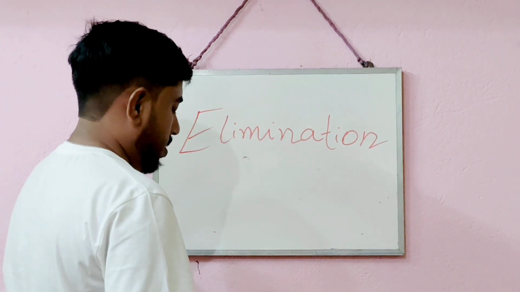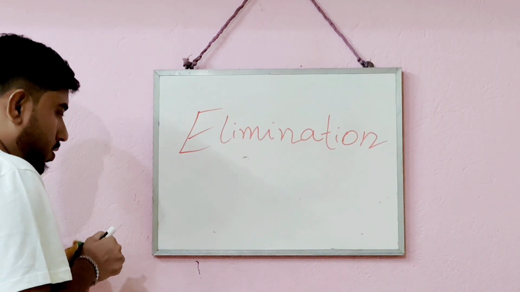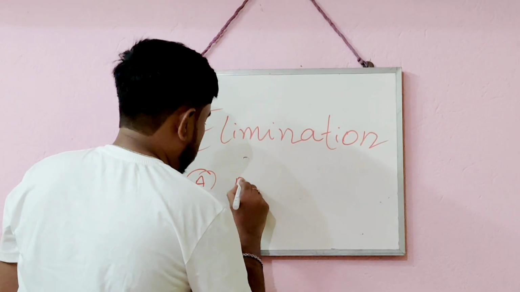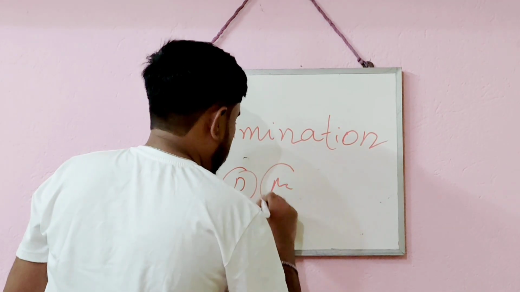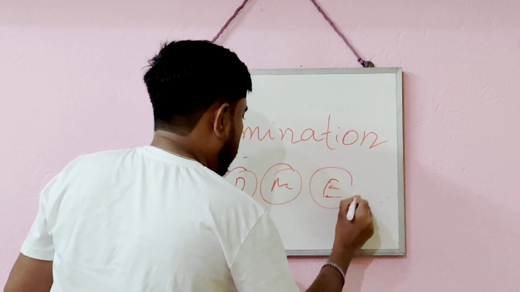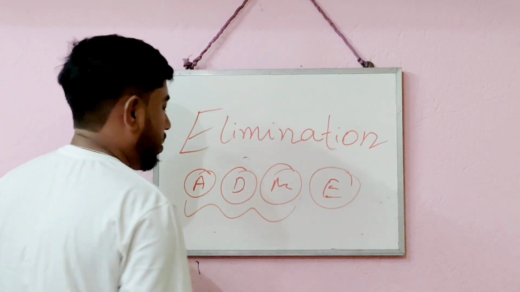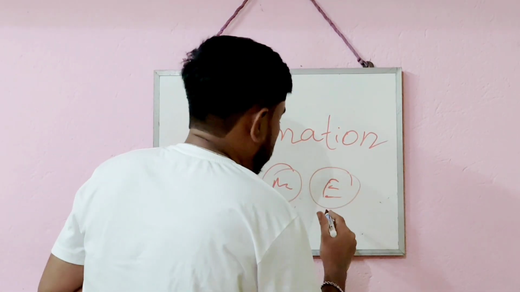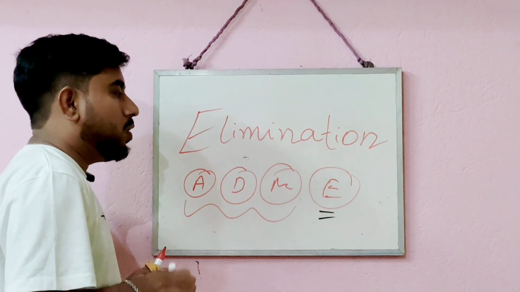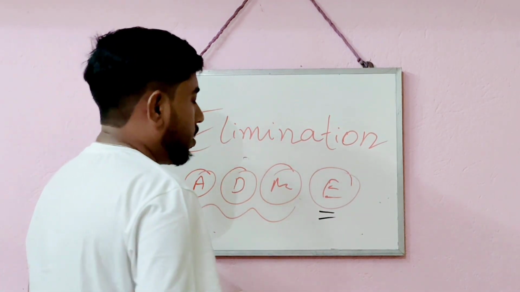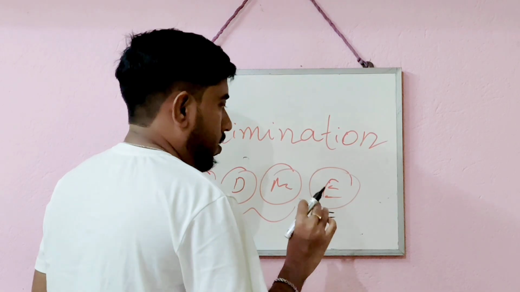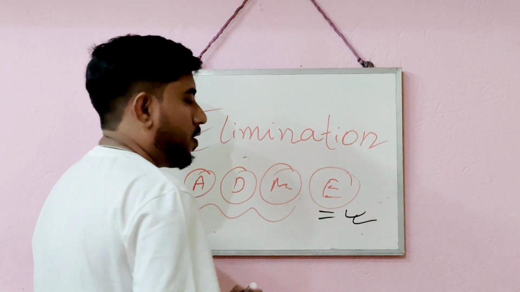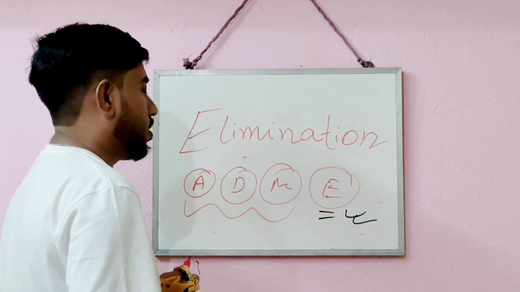So, elimination. We have said that in pharmacokinetics there are four things: A, D, M and E. A, D and M we have already discussed. Today is the last topic, E, which we call elimination. Although it is the last and a very short topic of pharmacokinetics, it is not that unimportant.